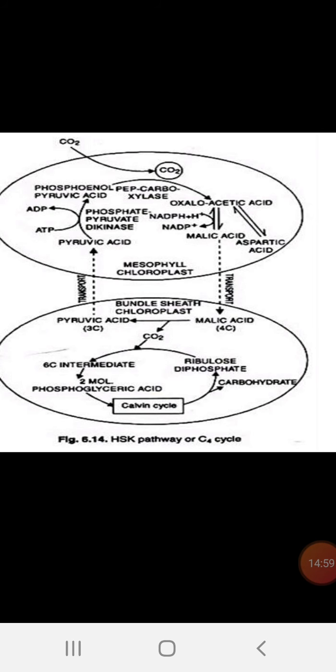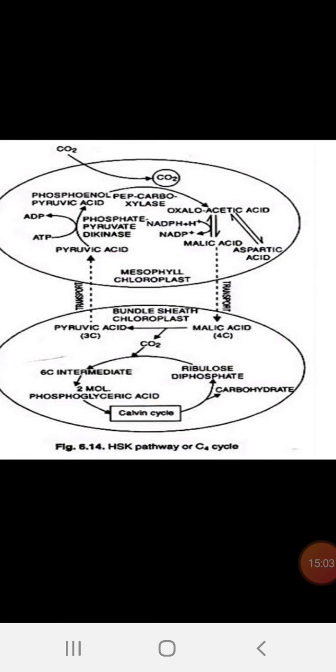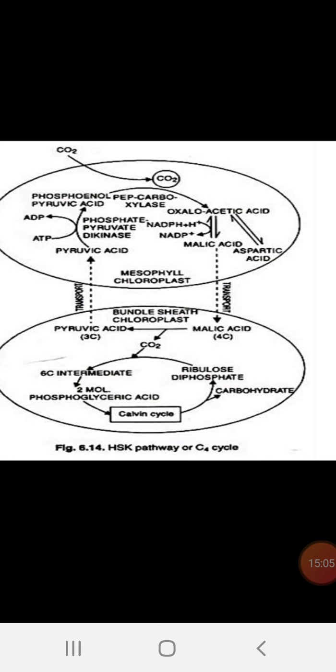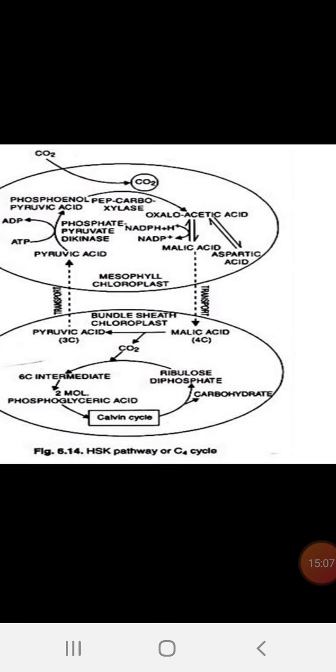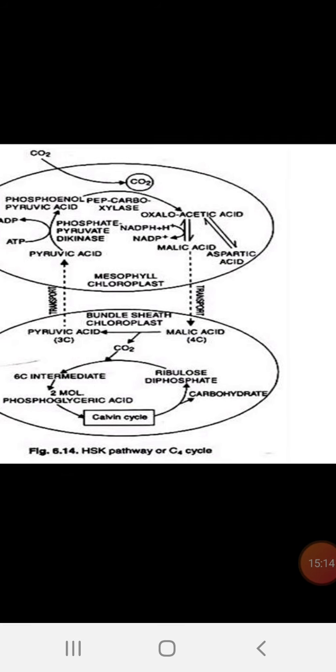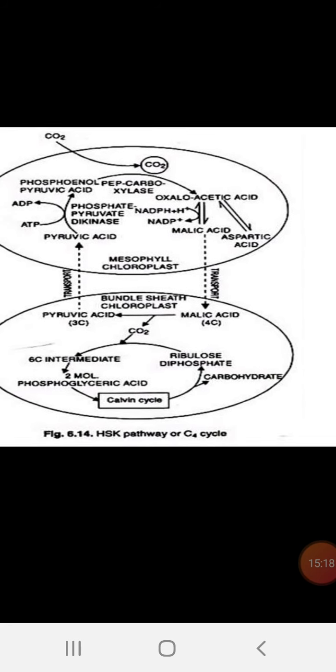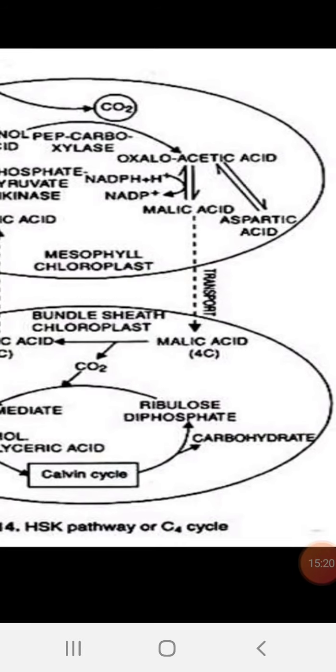See, in the upper end, usually the mesophyll cells are present near the epidermis, lower epidermis or upper epidermis. The carbon dioxide diffuses through the stomata and combines with the phosphoenolpyruvic acid by the enzyme PEP carboxylase, and that forms oxaloacetic acid. See, you can observe the formation of the oxaloacetic acid.